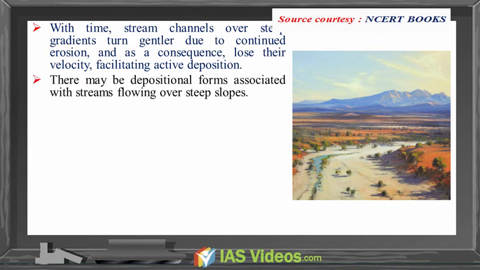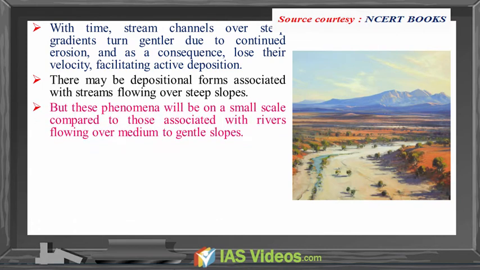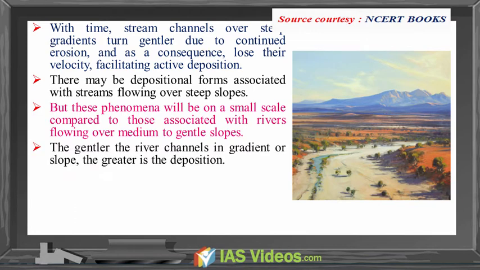There may be depositional forms associated with streams flowing over steep slopes, but these phenomena will be on a small scale compared to those associated with rivers flowing over medium to gentle slopes. The gentler the river's channel in gradient or slope, the greater is the deposition.